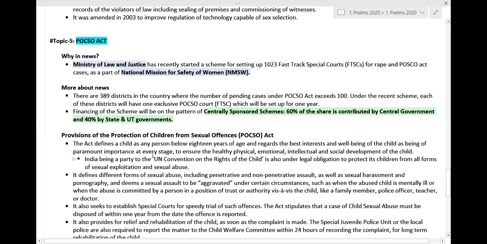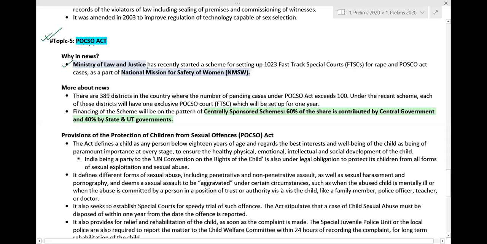Now let us talk about the last topic for the day, which is the POCSO Act. So let us understand what this POCSO Act is. It stands for the Protection of Children from Sexual Offences Act. This is the full name of this particular Act. So let us see why this particular Act was in news. It is very important for us to understand why this Act was in news.